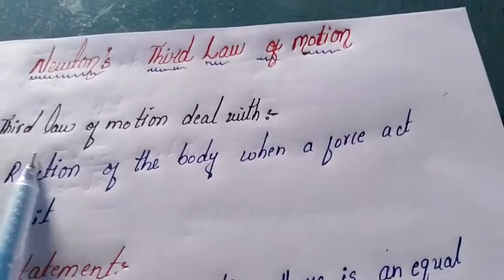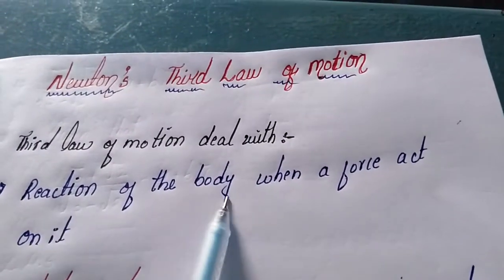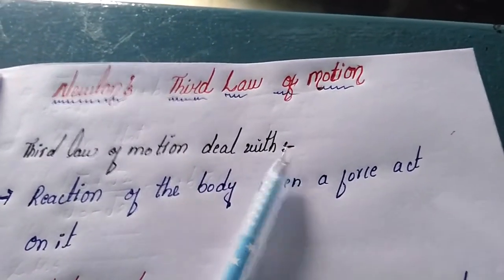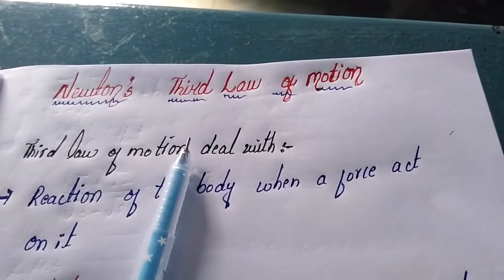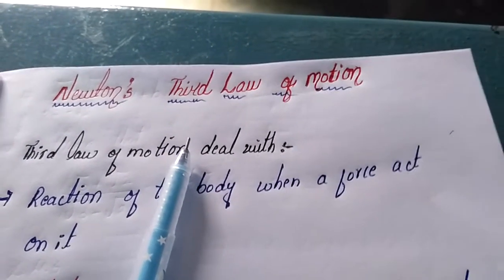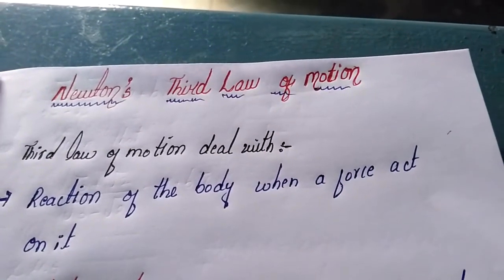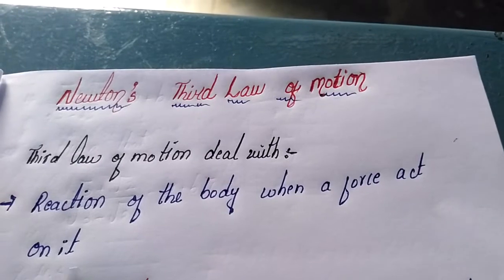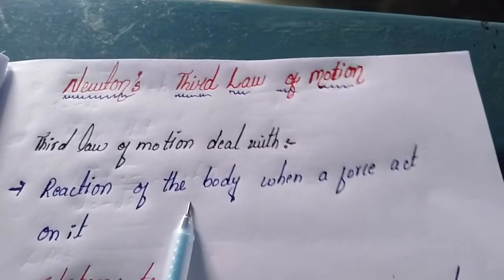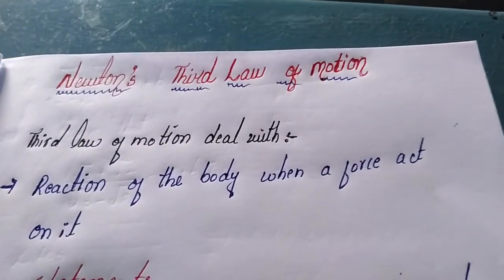The third law of motion deals with the reaction of a body. Everybody has the capacity to react to a force.